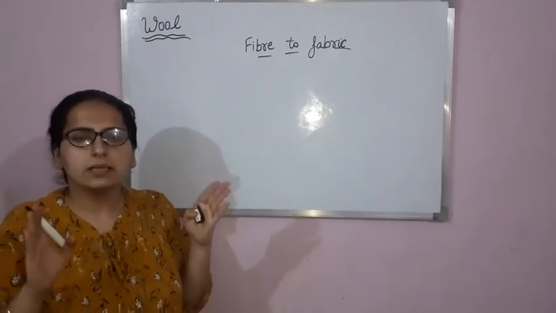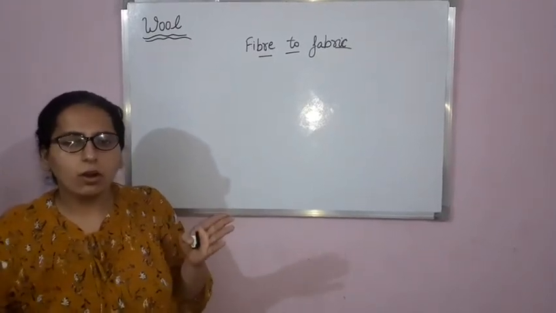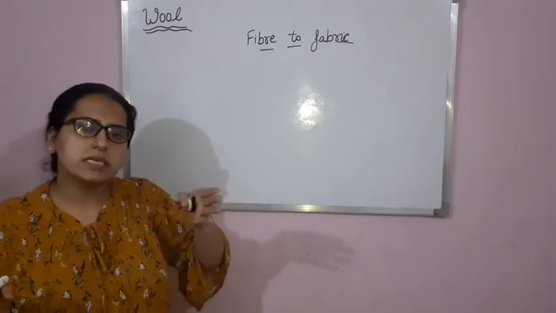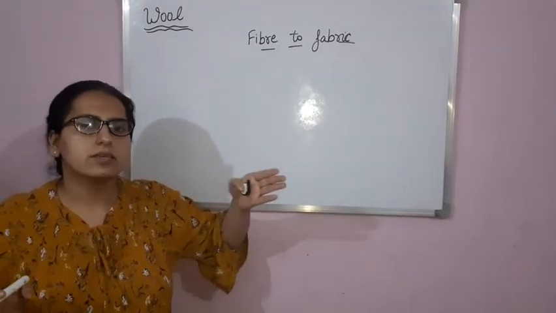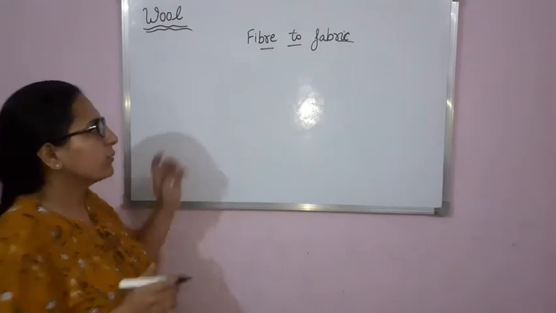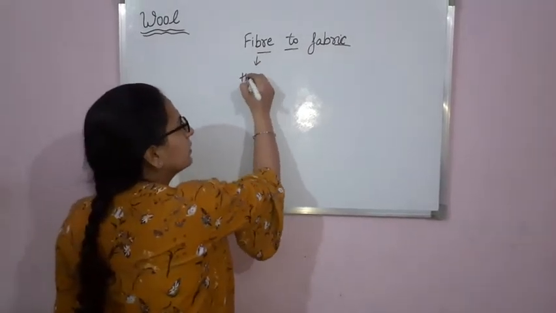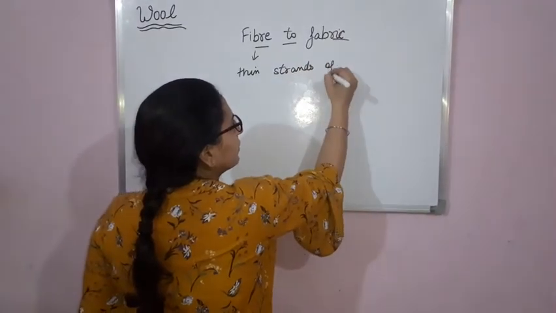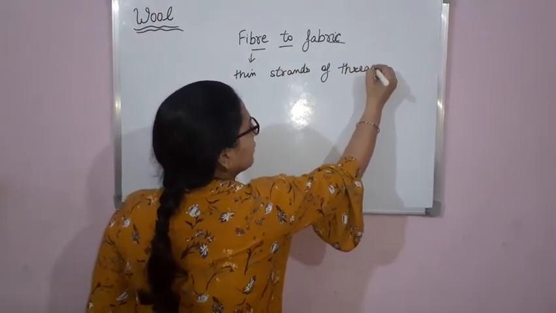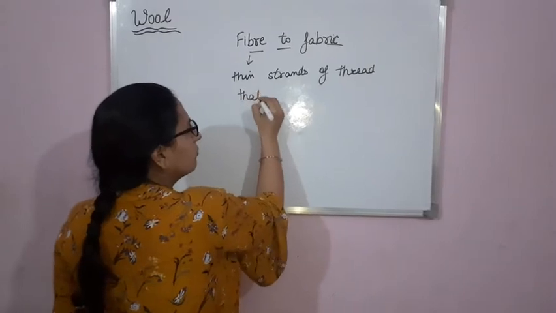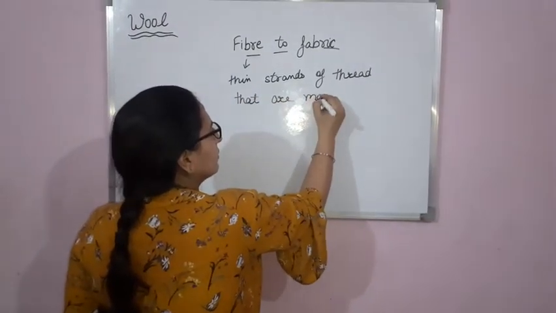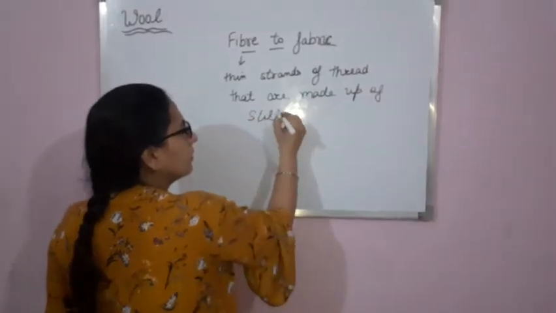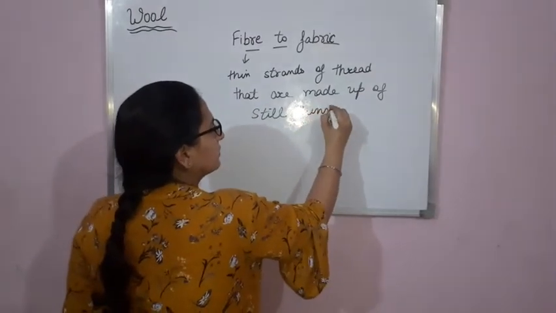Fiber means thin strands of thread that are made up of still thinner strands. Okay, fiber means thin strands of thread that are made up of still thinner strands.